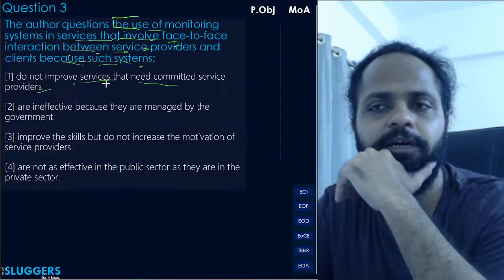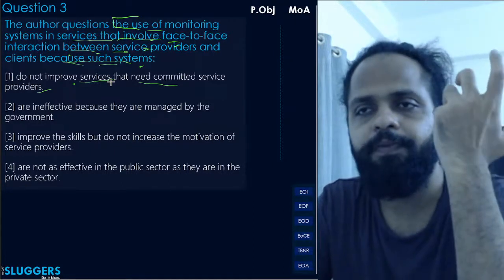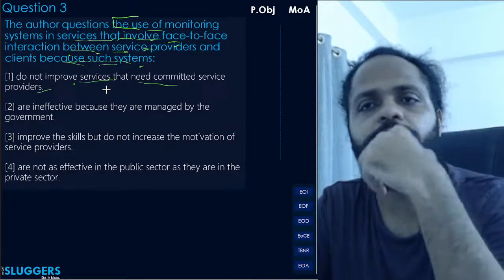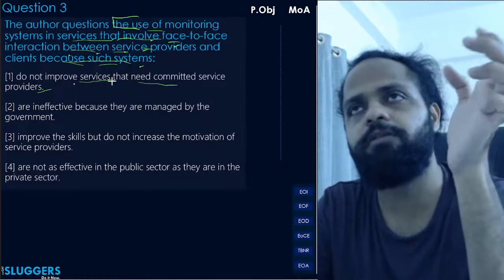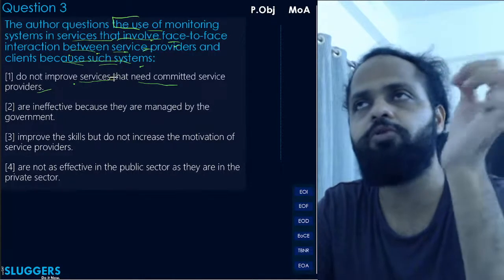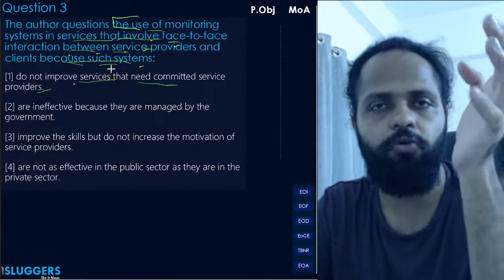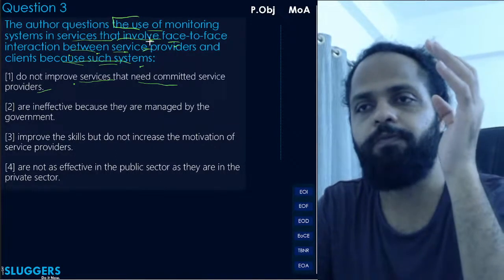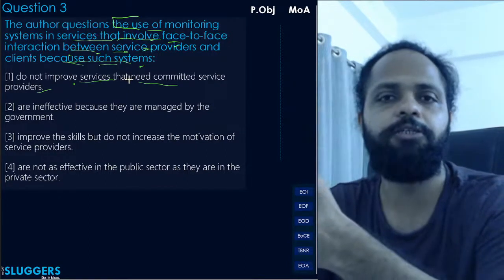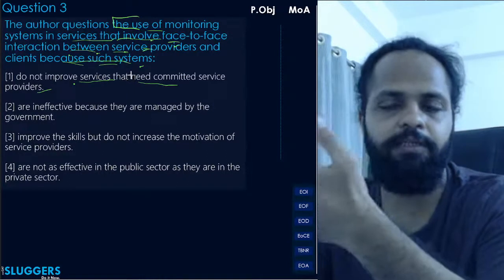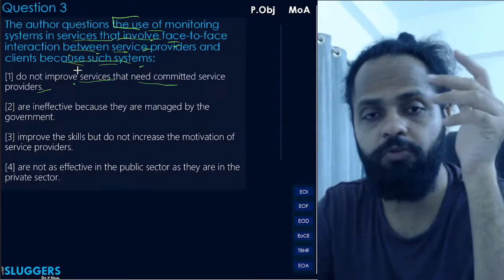Like one might question कि यहाँ पे motivation वाला part कहाँ आ रहा है when author has clearly noted that. See, actually, why does the author question the use of monitoring systems in services? Because he believes that using monitoring systems in services is not going to help address the problem of motivation, which is the core problem at hand. So correct, that's his reason कि यार monitoring system use करके आपका motivation का issue नहीं address हो जाने वाला. That's his concern. And so we are looking for an option that is on those lines.